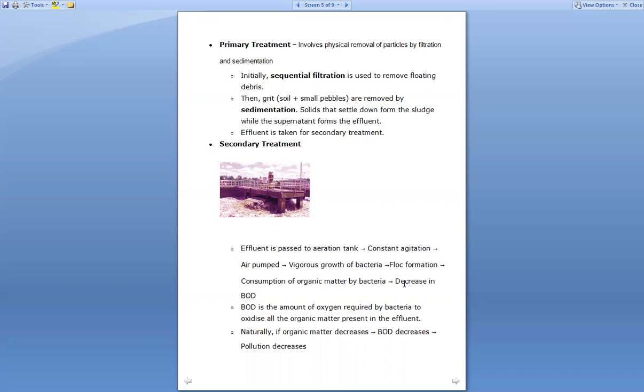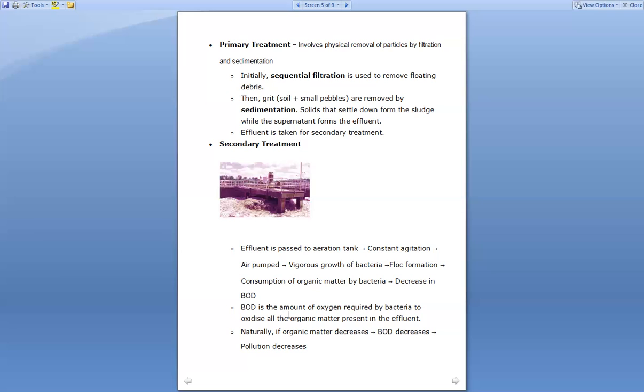And this way it decreases the BOD, that is the biological oxygen demand. So once the effluent microbes themselves go for the floc formation, they consume all the organic matter, and as they form the flocs, the effluent becomes clear. This way all the flocs are carried out, and this way the sewage is treated.